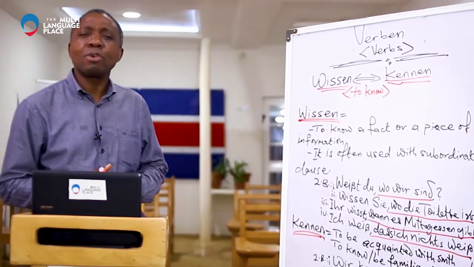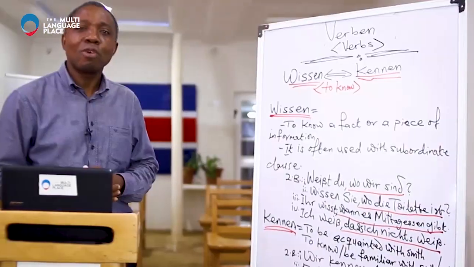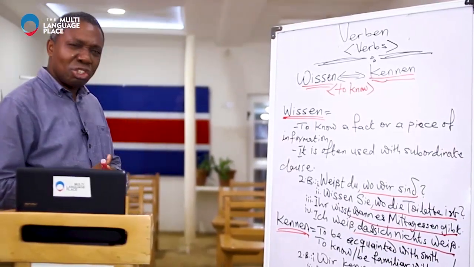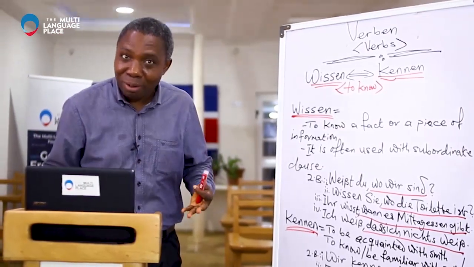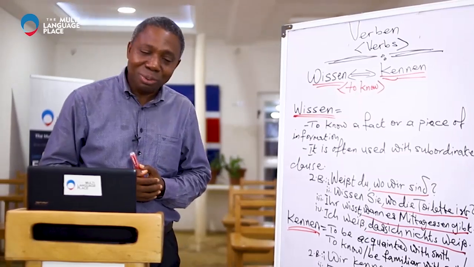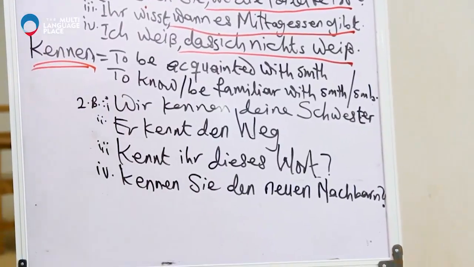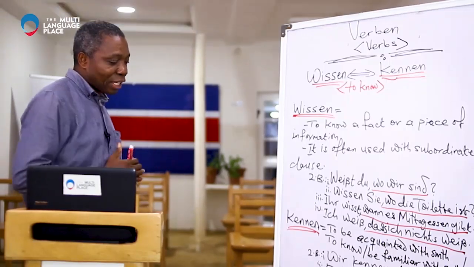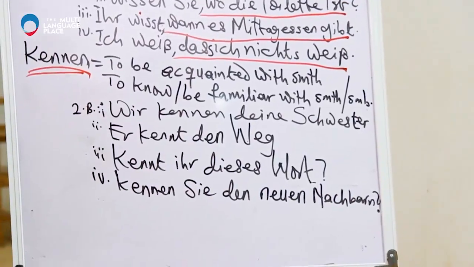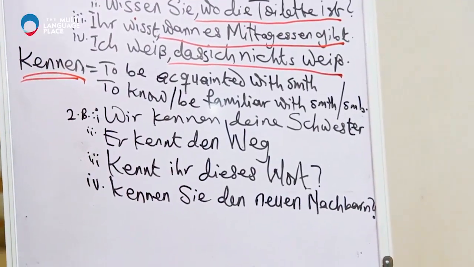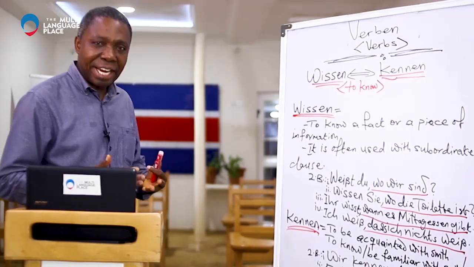Then example number 3: Kennt ihr dieses Wort? Say it after me. Kennt ihr dieses Wort? Do you know this word? Maybe I bring a new noun to you in German, and I ask you, kennt ihr dieses Wort? Do you know this word? And then the last one: Kennen Sie den neuen Nachbarn? Kennen Sie den neuen Nachbarn? Do you know the new neighbor?